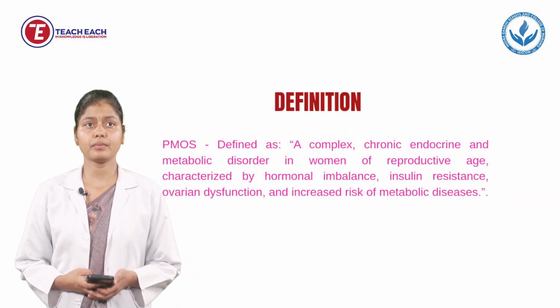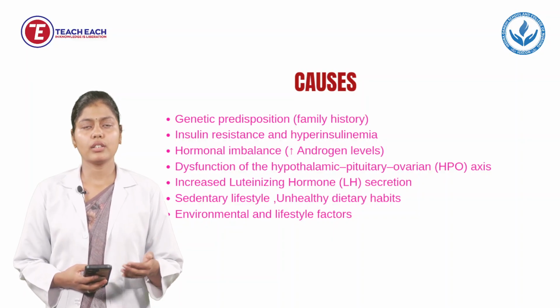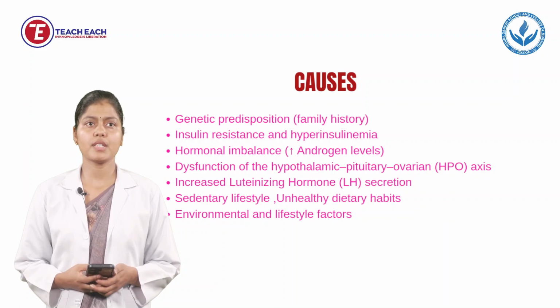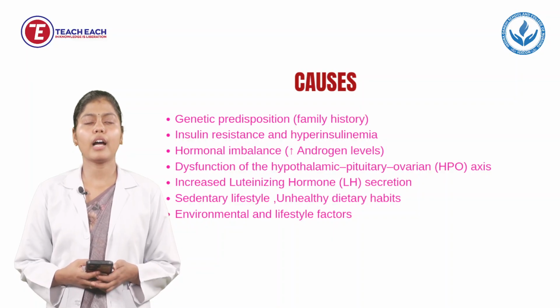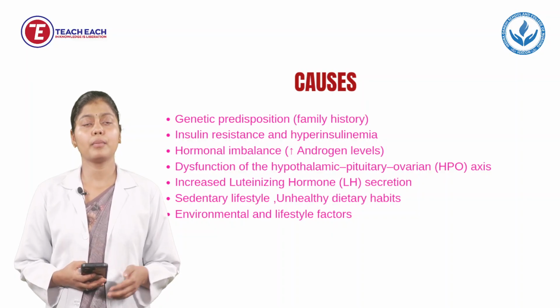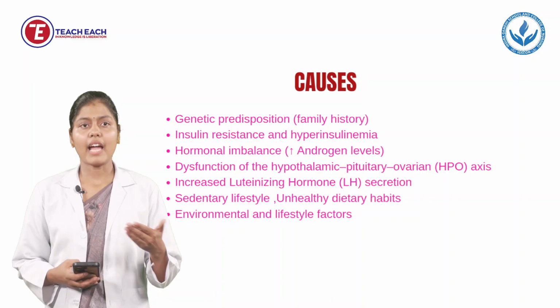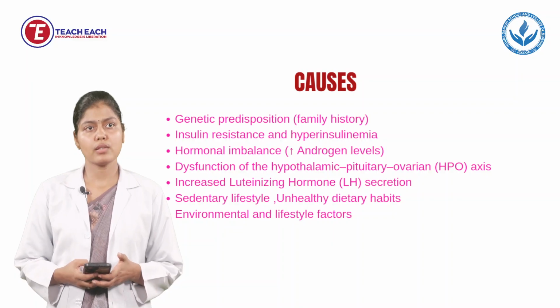Next, causes of PMOS. First is genetic predisposition. It means family history. If there is a previous history of this disease in the family, then it may lead to PMOS. Next is insulin resistance and hyperinsulinemia. Insulin resistance means what? Our body will secrete enough insulin, but the carrier will not be effective. So it may cause an increased level of insulin in the body.